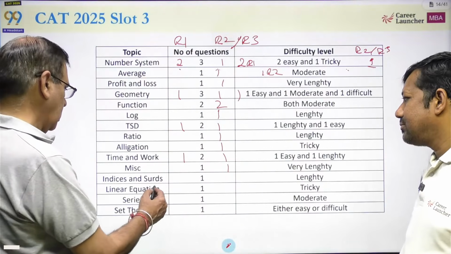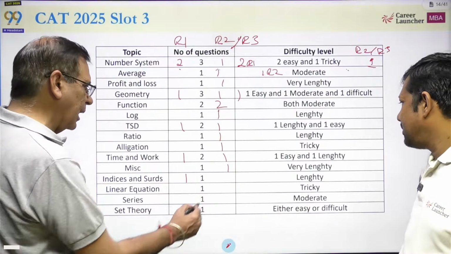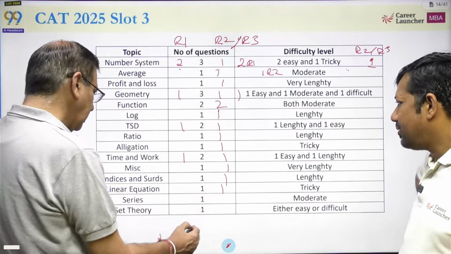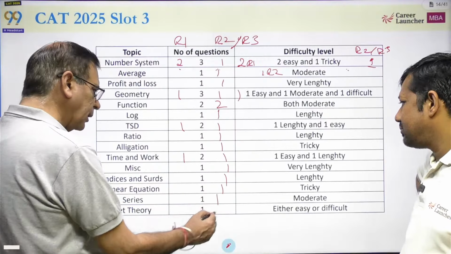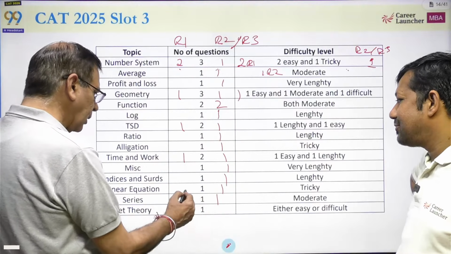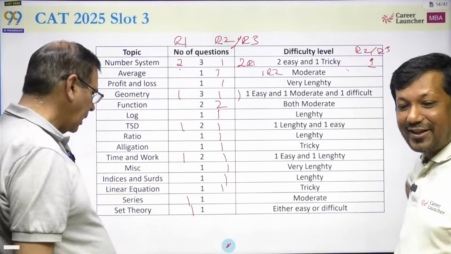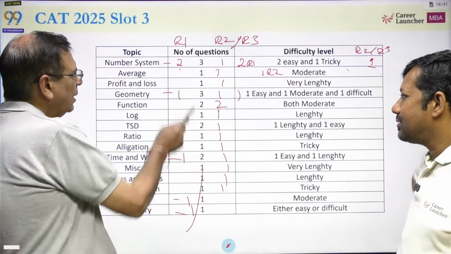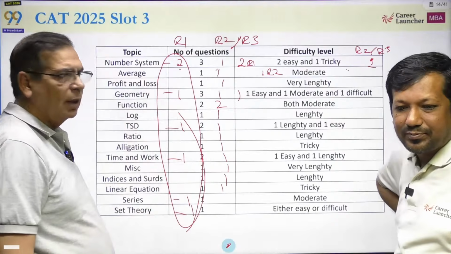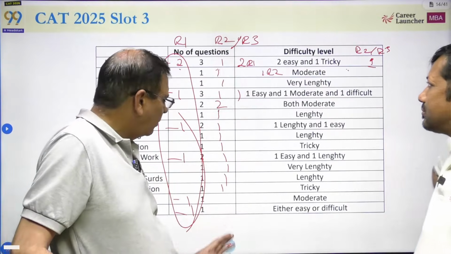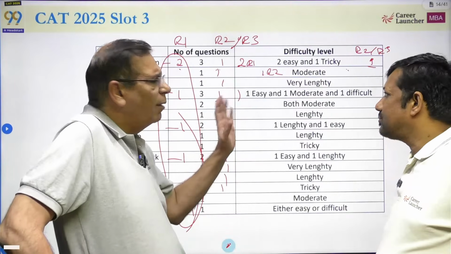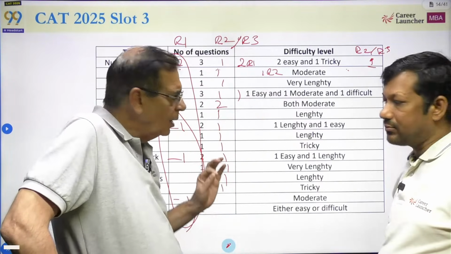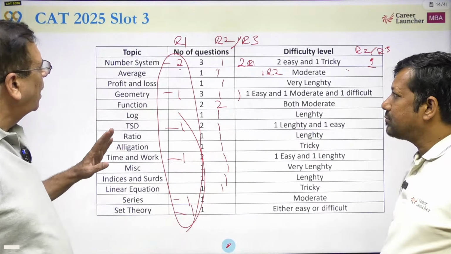Indices and surds lengthy. Linear equations tricky. Series moderate, I'll put it here, either easy or difficult. If it clicks, it will get done immediately, otherwise not. Now look at this: 2, 3, 4, 5, 6, 7. Do these 7 first. These 7 are my round 1 questions. The others are my round 2 or round 3 questions, and some of them, based on your understanding of the topic, could become round 3 or could remain as round 2. And again, look at this part.